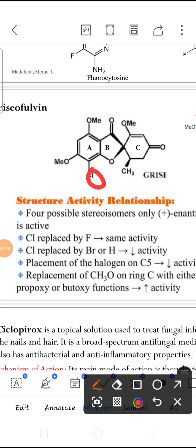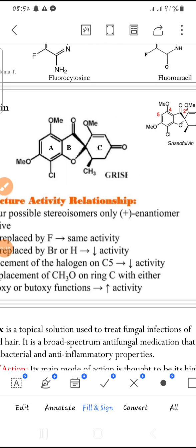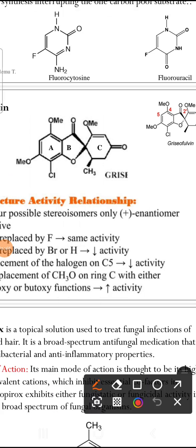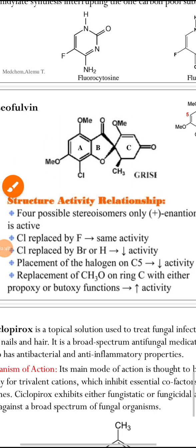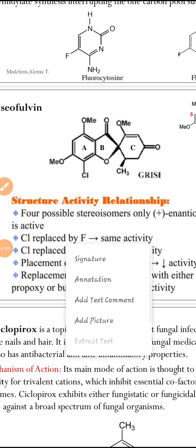Also, substitution at the C5 position with any group. Here we have the C5 position. C5 is this. Therefore, substitution with halogen or any group will decrease the activity of griseofulvin.